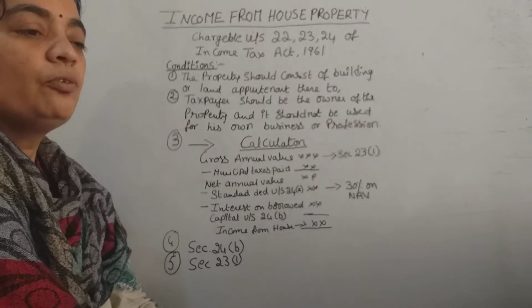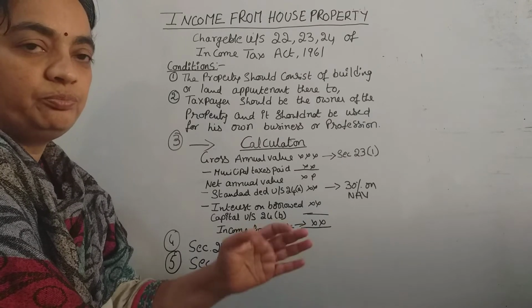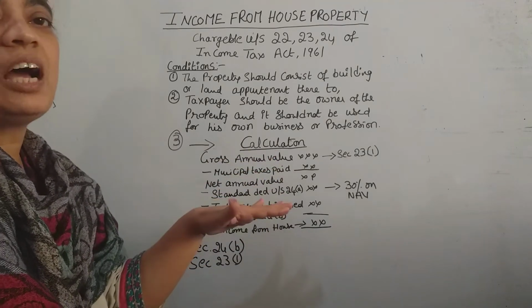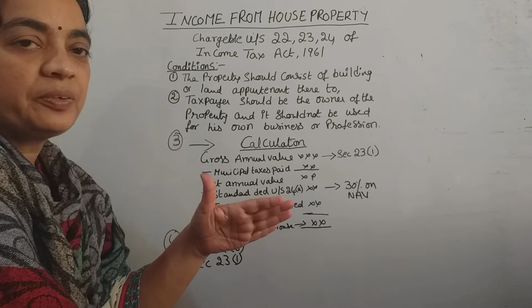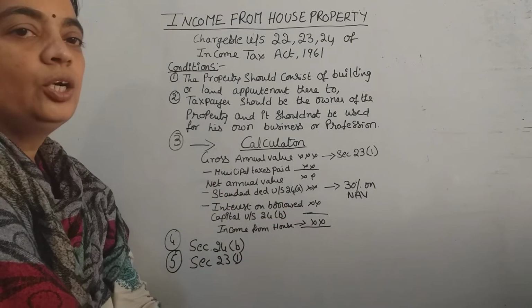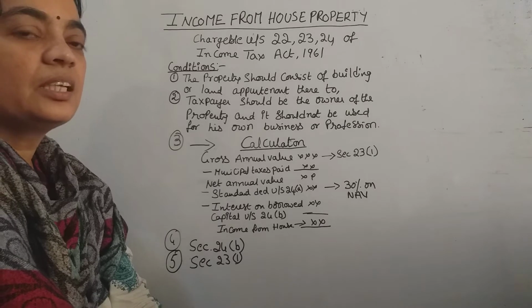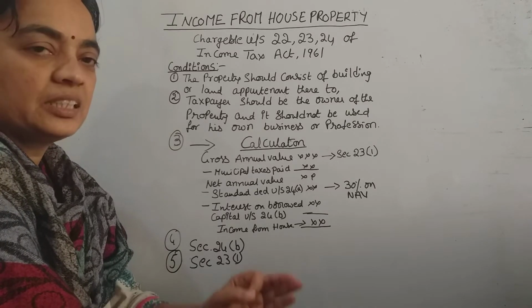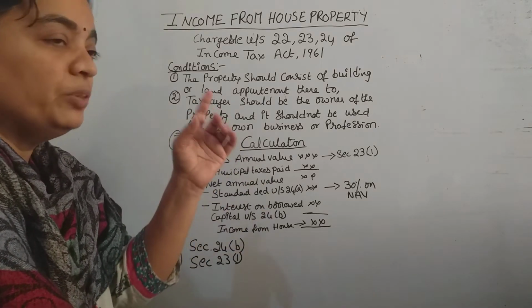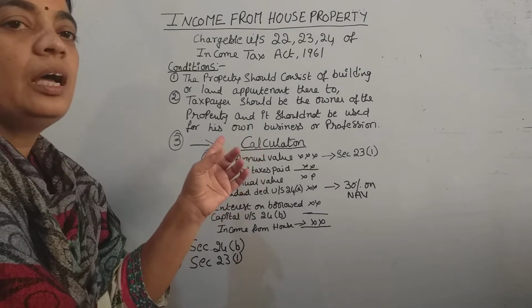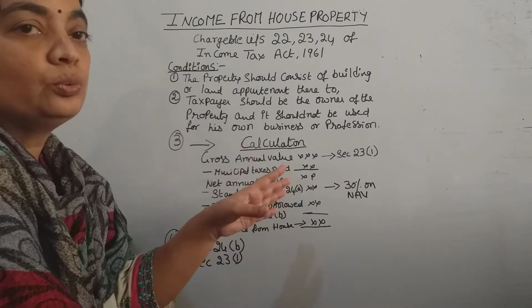To follow this, we have to satisfy some conditions. What are those conditions? The house property, the asset, must be a building or a land appurtenant thereto.